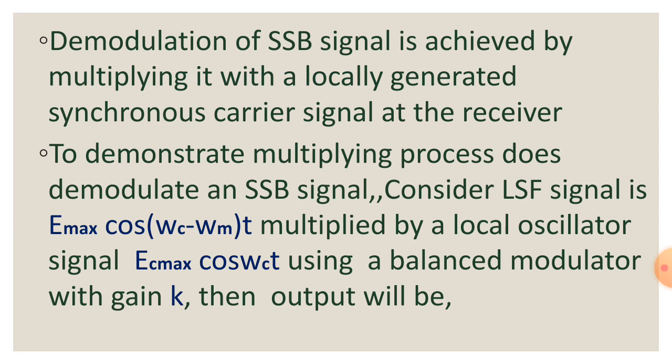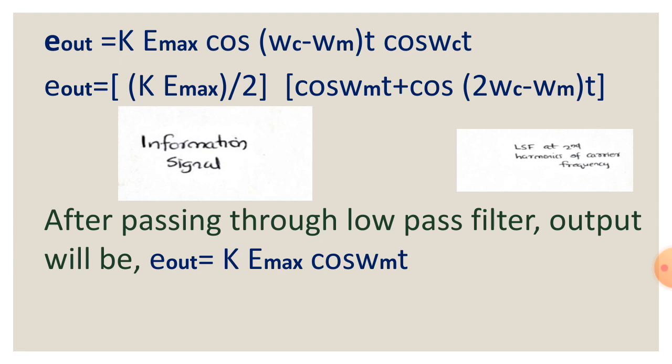To demonstrate that the multiplying process does demodulate an SSB signal, consider the LSF signal E max cos(ωc − ωm)t multiplied by a local oscillator signal Ec max cos ωct using a balanced modulator with a gain k. Then the output will be E output = k E max cos(ωc − ωm)t cos ωct. And using mathematical identities we can write E out = k E max/2 [cos ωmt + cos(2ωc − ωm)t].